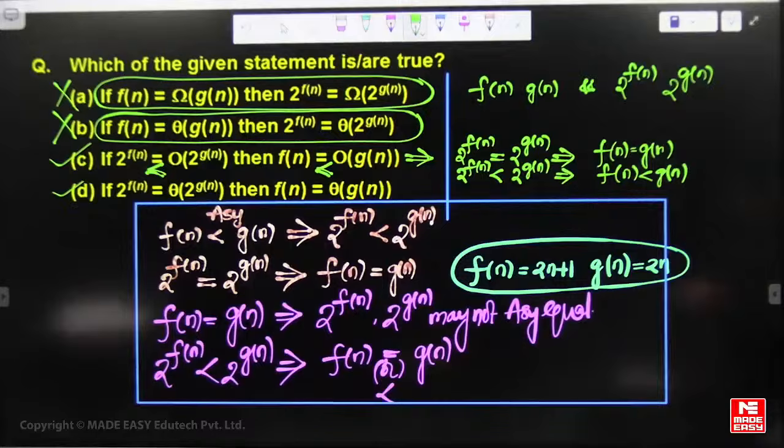Vijay, very good. Sneha, Nitish, just check it once. A is a false statement. C and D, got it. Vartika.